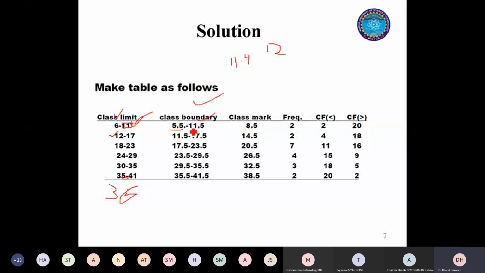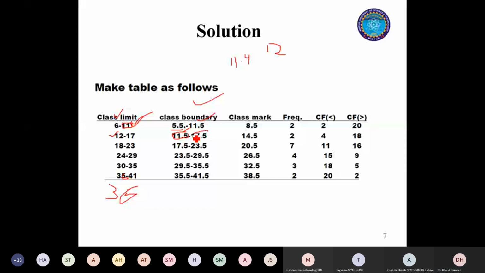So my next class boundary will be identical. It will start at 11.5 and finish at 17.5. And once again, you will see both of them are exactly identical. And the data continues and so on.